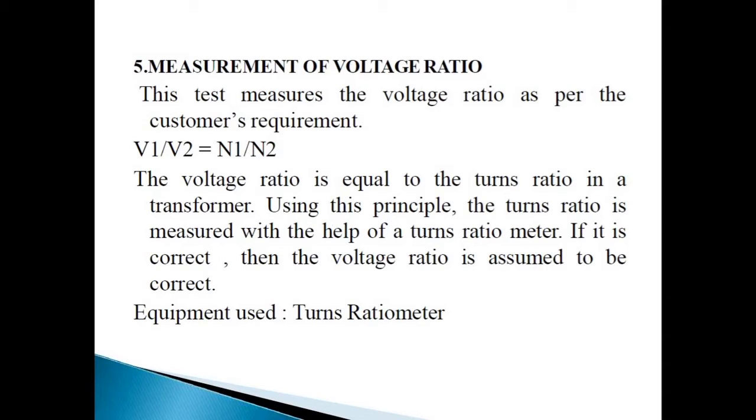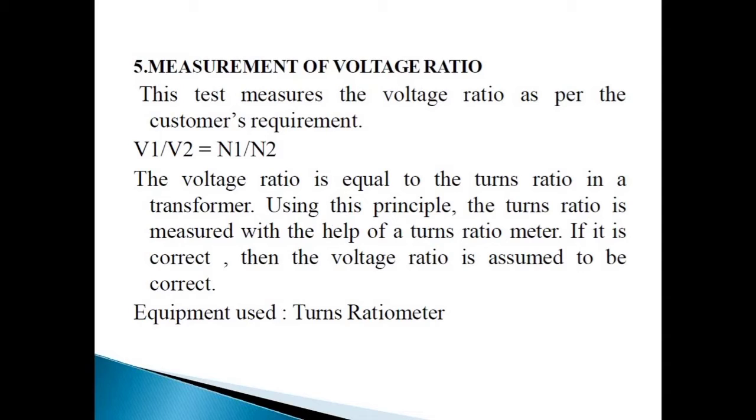The turns ratio meter consists of a small portable transformer with a fixed primary and secondary winding having a large number of tappings. Two selector switches are used, first is 1 forced and the other one is 5, so that any voltage desired could be obtained for direct reading.